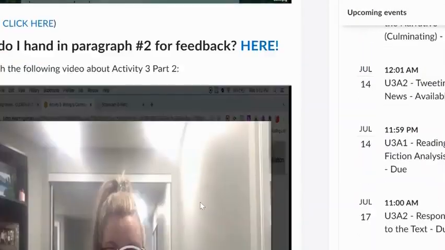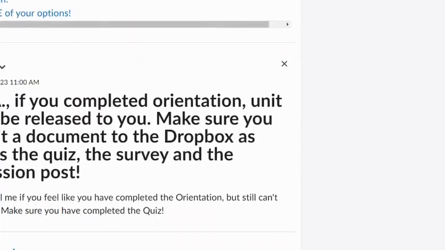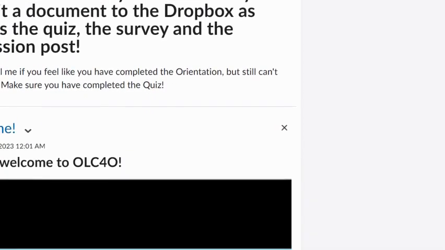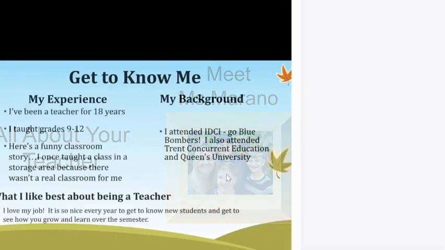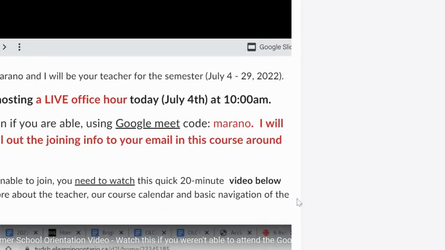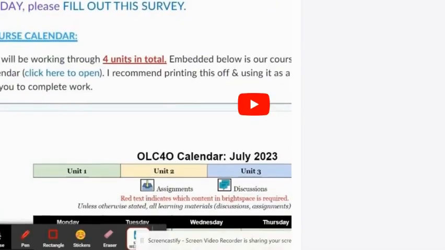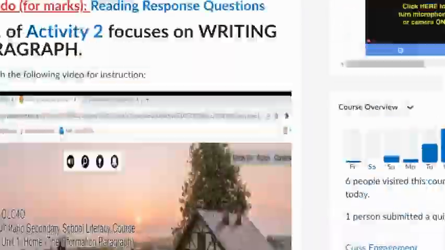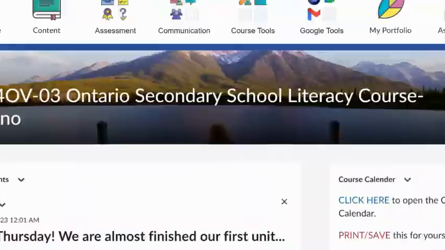You need to scroll through the old announcements and look for day 1, and make sure you're reading through all the old announcements and going through them, because you need to start with the orientation, which is super important, or none of the units will open up for you.